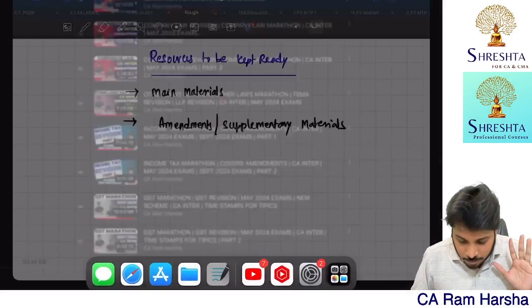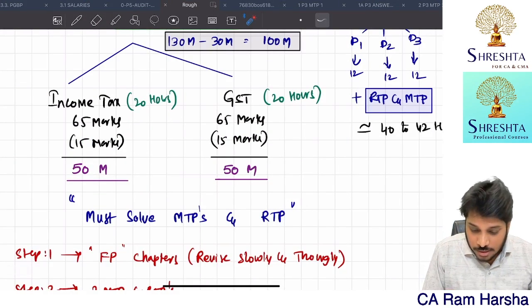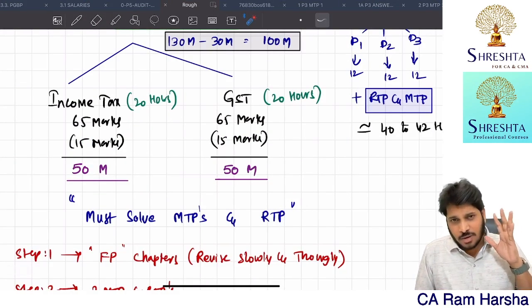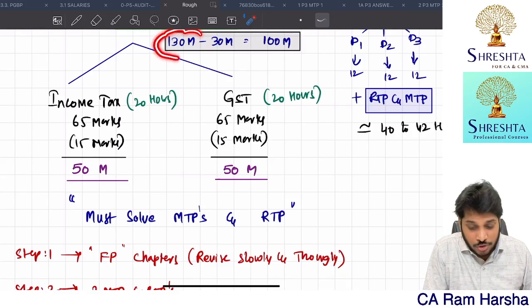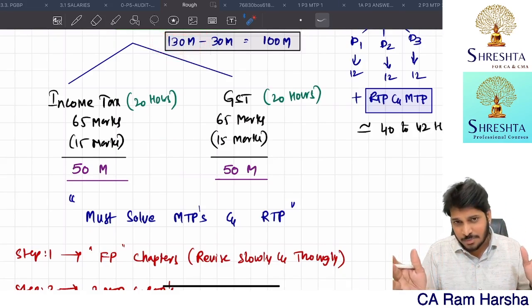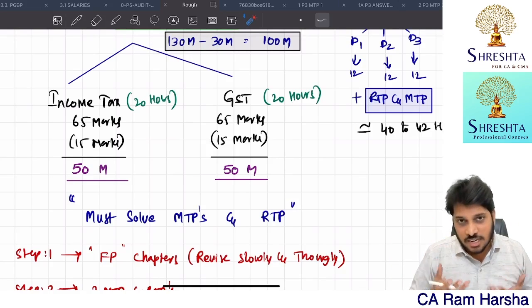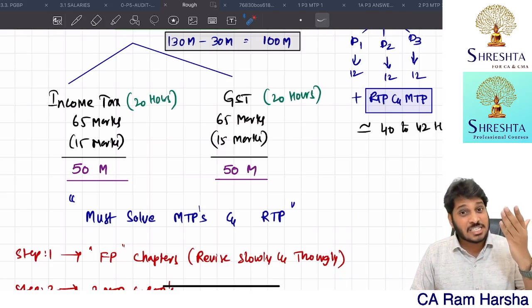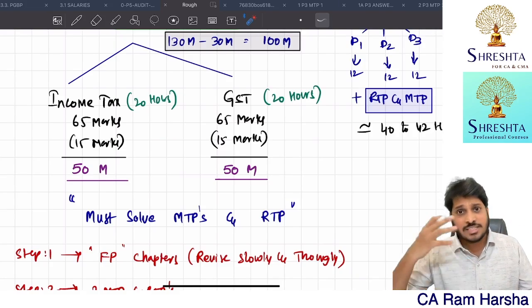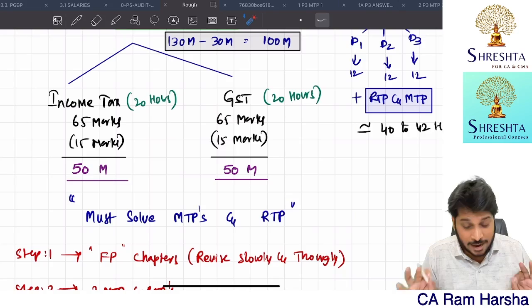Now, most importantly, I don't know how many of you have observed this. Normally, every paper has 20% weightage: 120 marks is the paper, and you have to attempt 100. But taxation is going to be 130 marks. Look at MTP 1 and MTP 2: 125 to 130 marks weightage is given. In MTP 1, 129 marks is the total question paper. GST is 65 marks, income tax 64 marks. There is a 14-mark choice and a 15-mark choice, and you have to attempt 100 marks. So in round figures, they test 65 marks, and ultimately you have to write 50 marks.